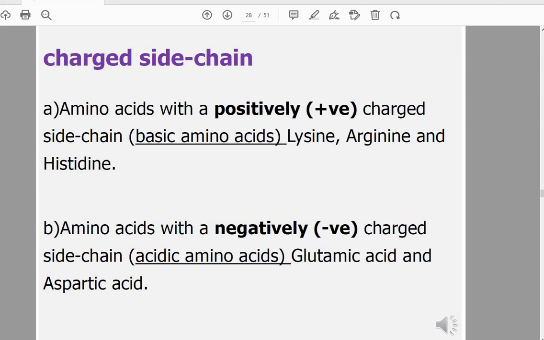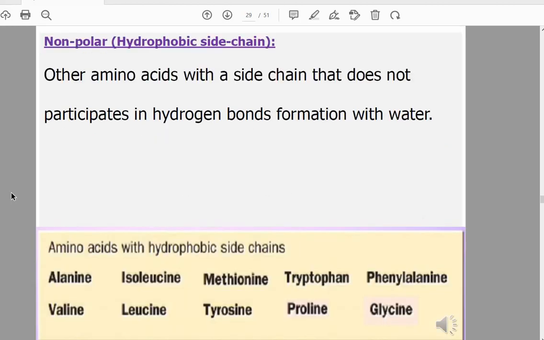And negatively charged amino acids are the acidic amino acids containing an extra carboxylic group, having a negative charge, including glutamic acid and aspartic acid, which are glutamate and aspartate. Those are the hydrophilic amino acids.